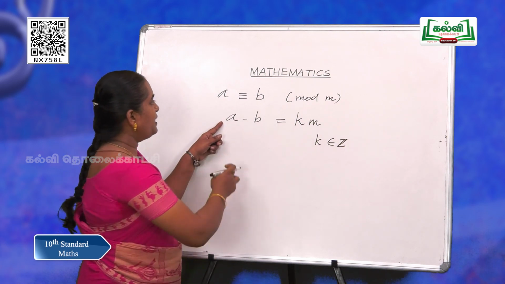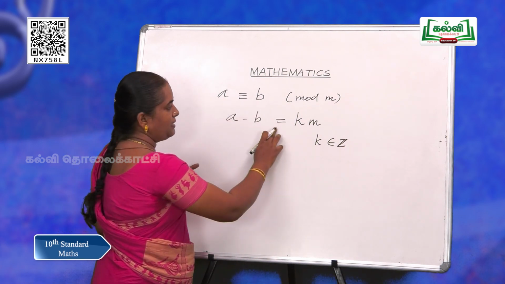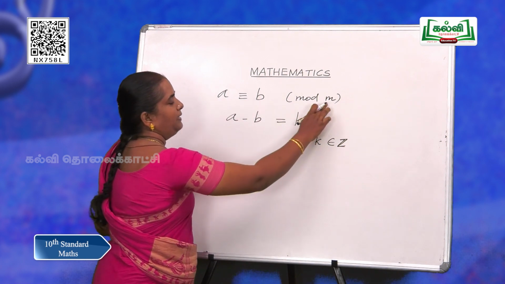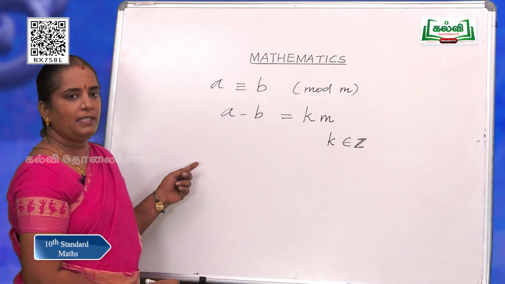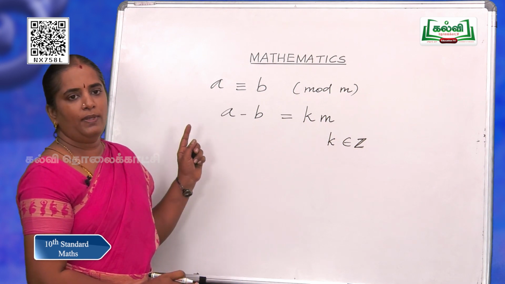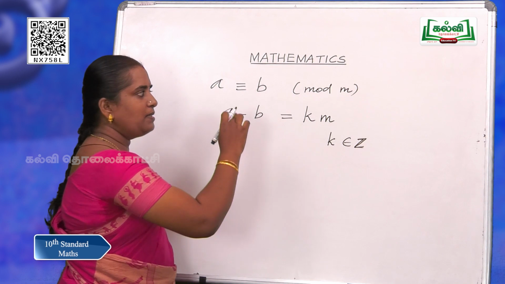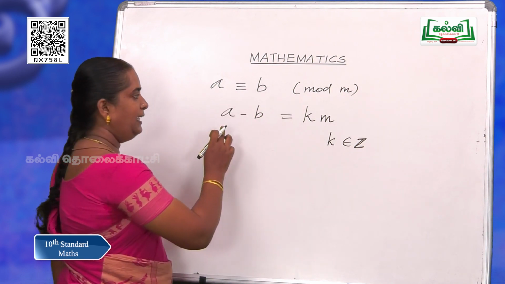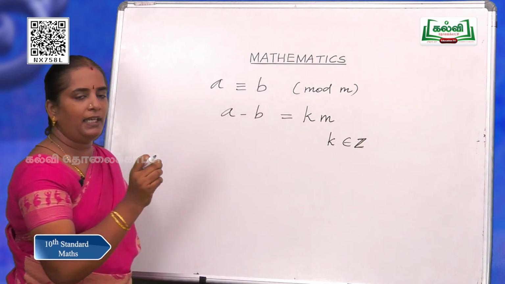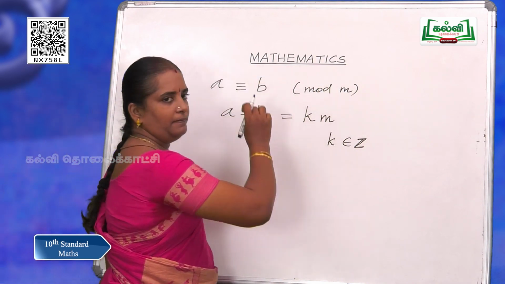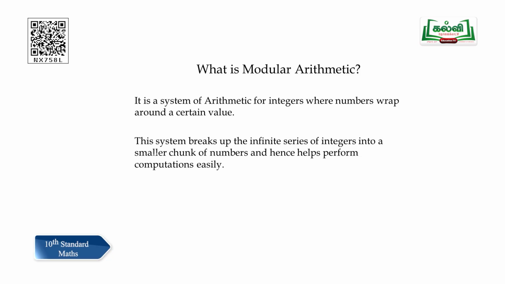So, the difference between these two numbers is an integral multiple of this modulus. This is the meaning of congruence modulo. Now, we can say that A and B are congruent modulo M if they differ by an integral multiple of that modulus. Now, as we say that modular arithmetic is a cyclic process, you can think about whether the cycle moves only forward and also backwards.